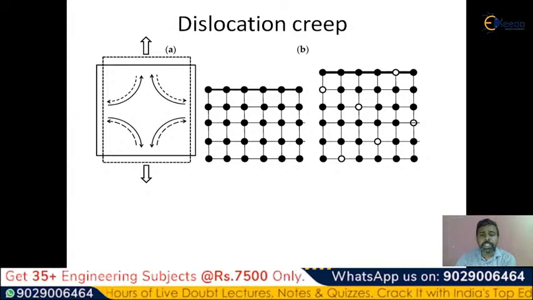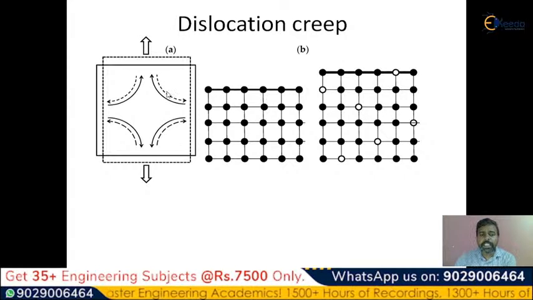First, observe the image in a proper manner. Assume this is a material. Observe carefully. Here you are observing the images. This is the first image. This is the second image.